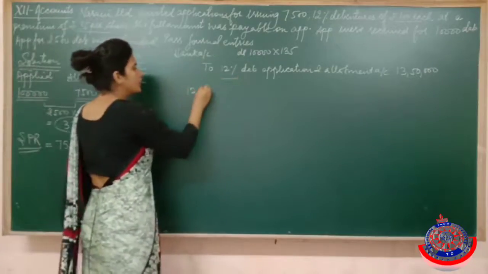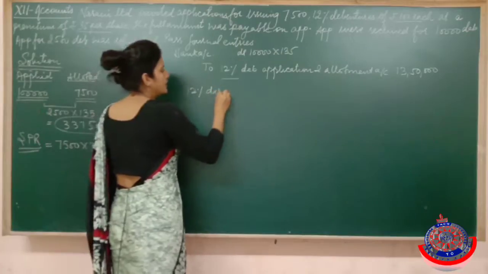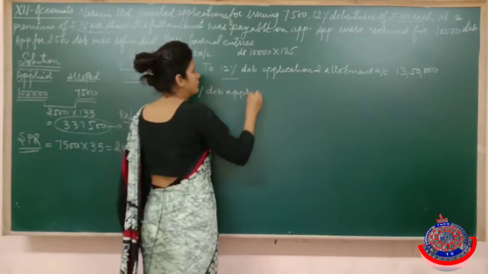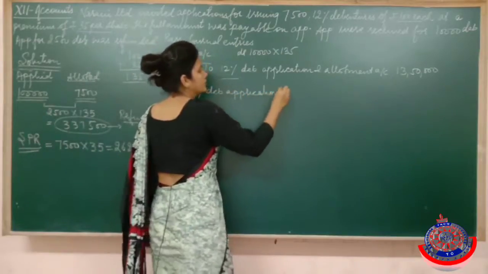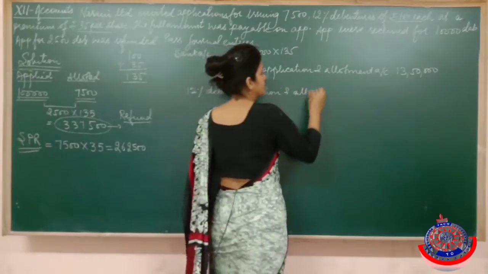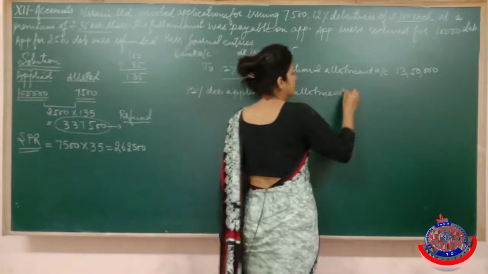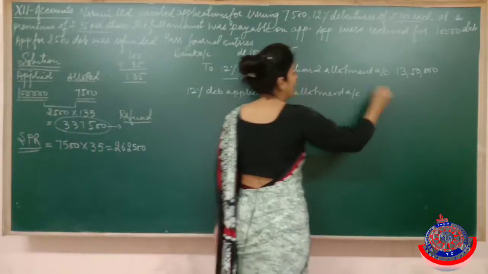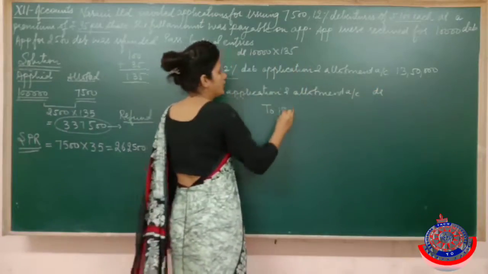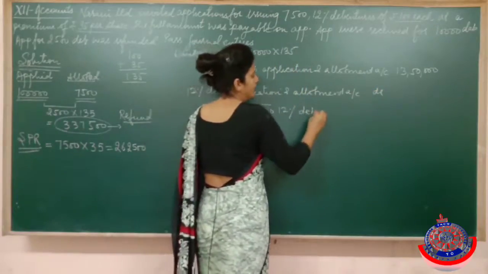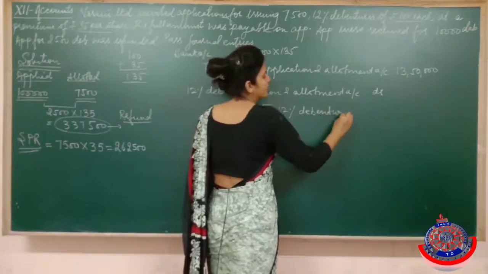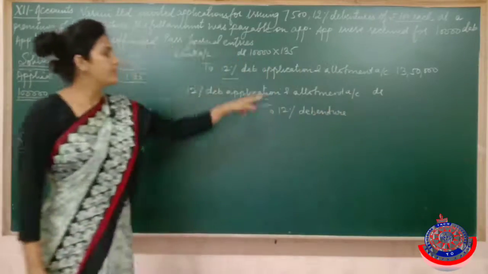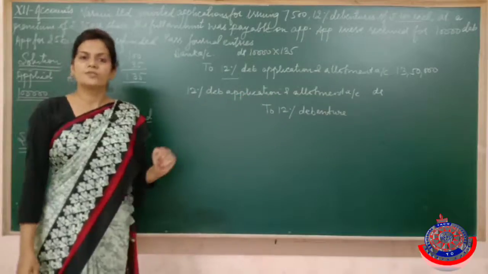Then what we have to do? We have to transfer this money: 12% debenture application and allotment account to 12% debentures. I told you in the previous lecture also that we never write debenture capital because a debenture is a loan for us.